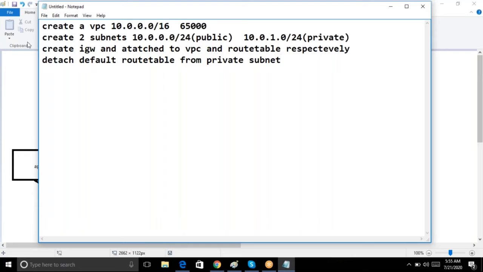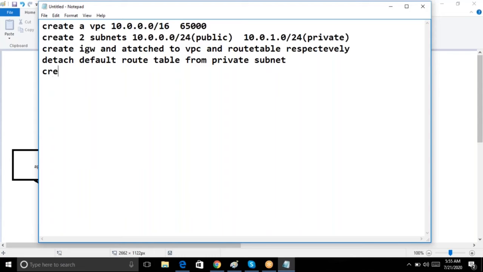private subnet. So guys, when you create a VPC, by default, you will get one route table. So if you create two subnets, for both the subnets you will have the same route table. It will be the default route table. Now for that route table itself, you attach this IGW. But my question is, for the second subnet, I don't want that default route table. So detach the default route table from that private subnet.